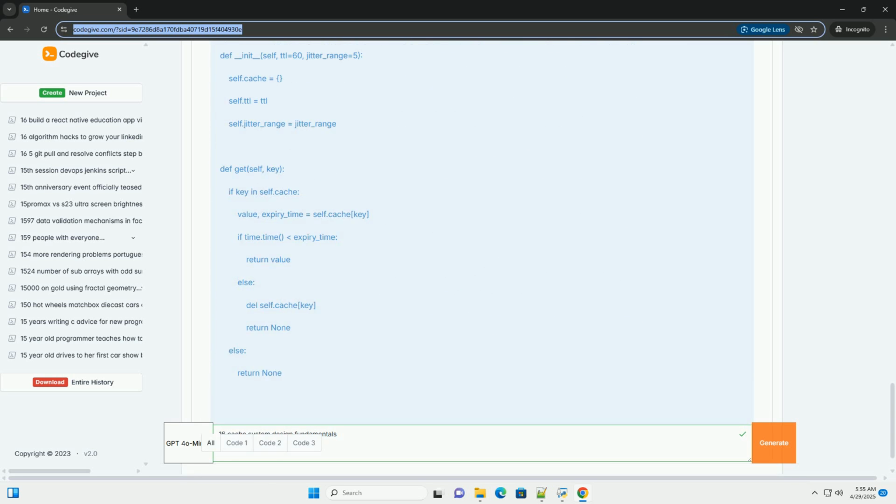And always remember to monitor and tune your cache to ensure optimal performance. The Python examples provide a starting point. Consider using dedicated caching libraries for real-world applications.